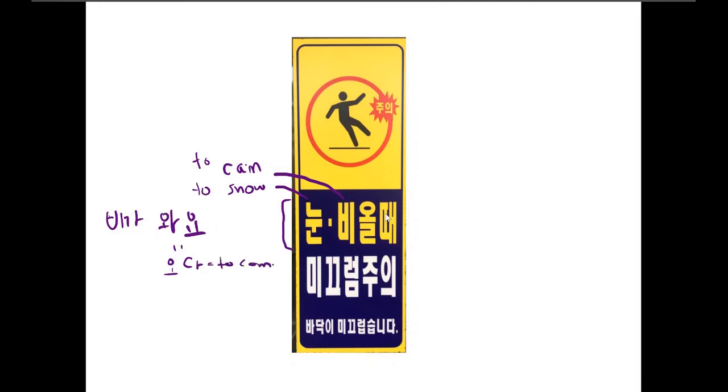What I have here is a conjugated form of oda, and I just add this to it, and yo makes it a little bit more polite. But if I was going to translate this literally, it would be saying, rain is coming, and again, I would never say that in English, but that would translate to, it is raining.